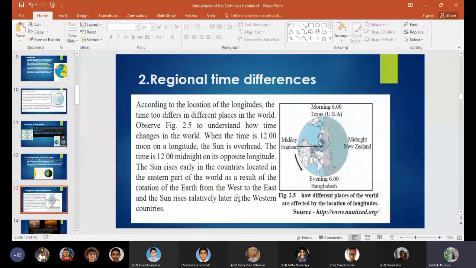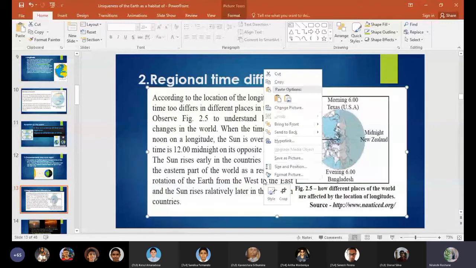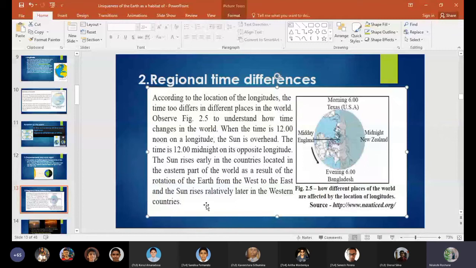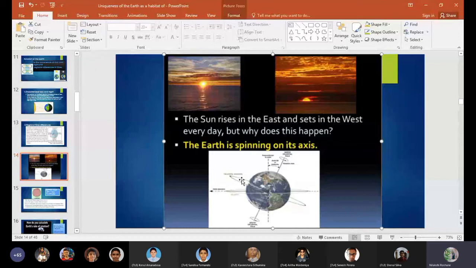As you can see in the picture, Texas is a place located in the western hemisphere. So the sun rises relatively late in western countries, and Bangladesh is located in the eastern hemisphere, so they experience the sun earlier compared to Texas. The sun rises in the east and sets in the west every day. But why does this happen? The earth is spinning on its axis. Because of that, the sun rises in the east and sets in the west every day.